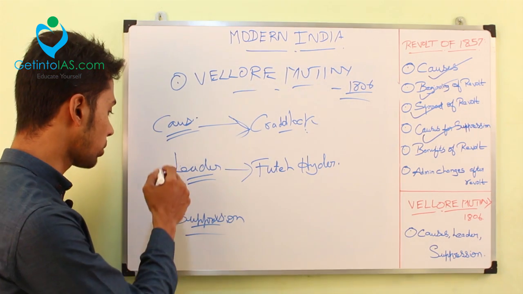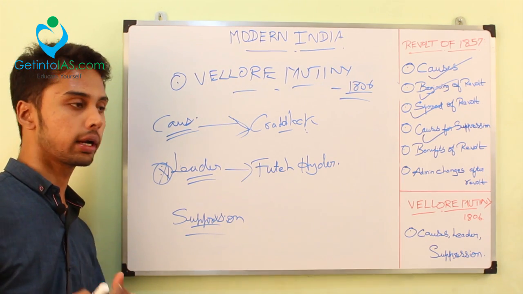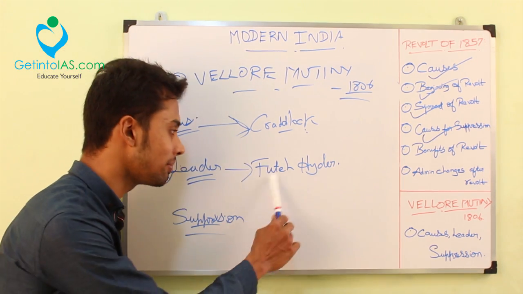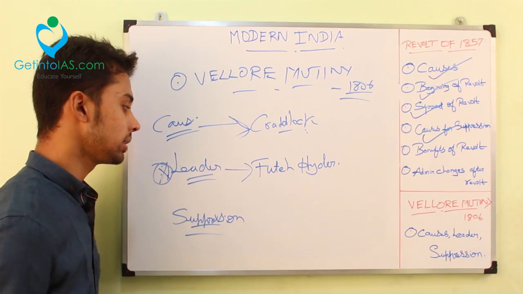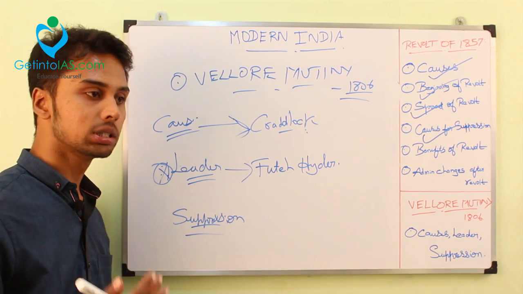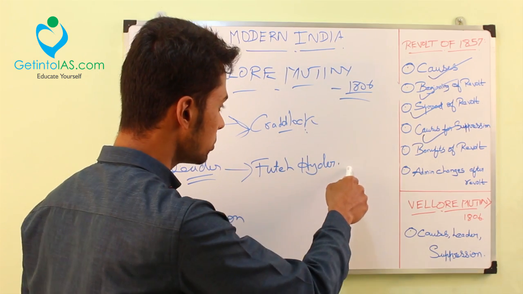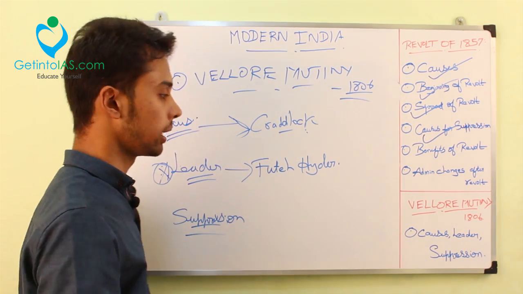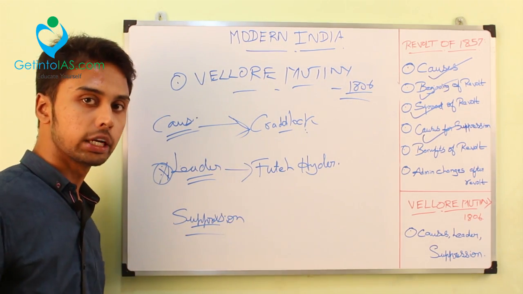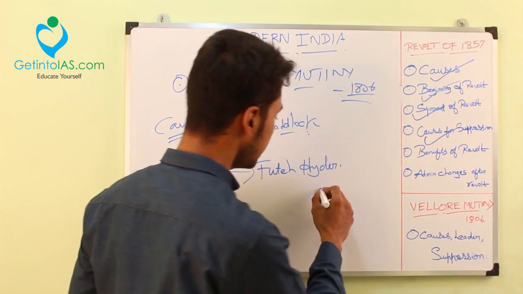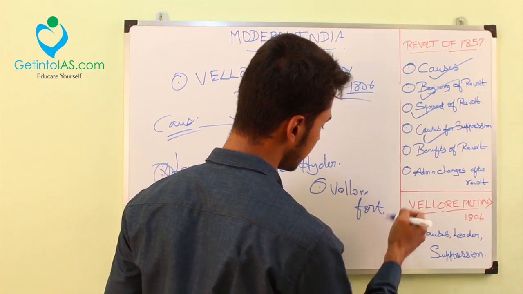He was proclaimed as the leader. If a revolt is to happen, they need some place to get together. So Futteh Haidar's marriage was fixed as the place of organization for the sepoys. At the marriage, all the soldiers organized, because the British also used to come to the marriages, as Mysore and the British were at a good relationship at that time. So the British also came to this marriage, the soldiers organized there, and the revolt was taken from there. Vellore Fort, which is still there today, was annexed successfully by the Indian soldiers.